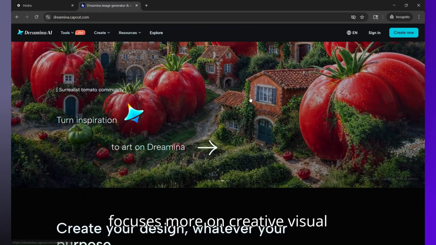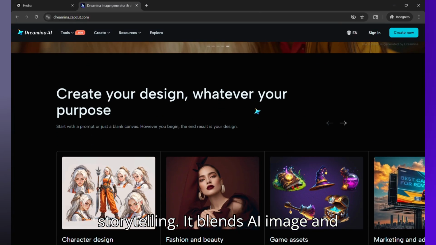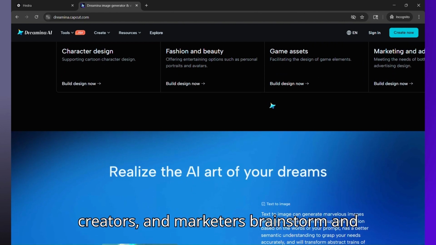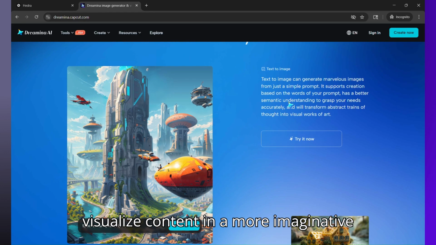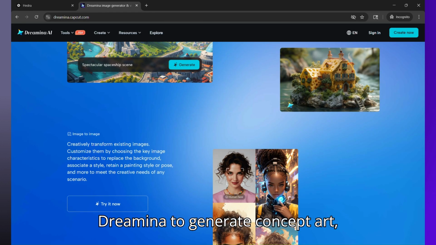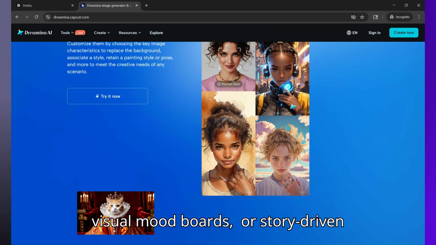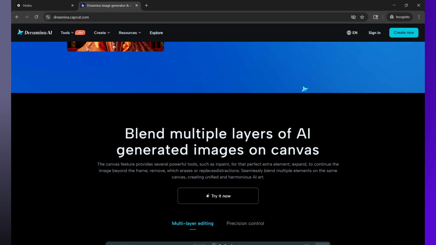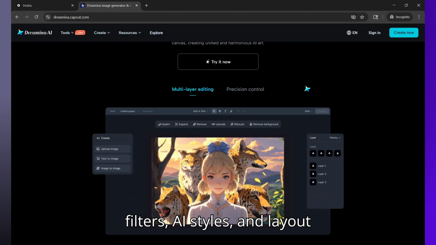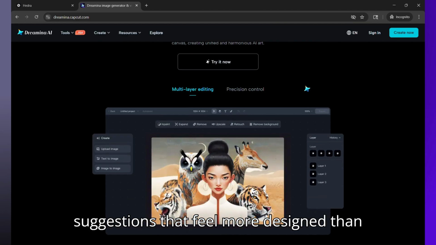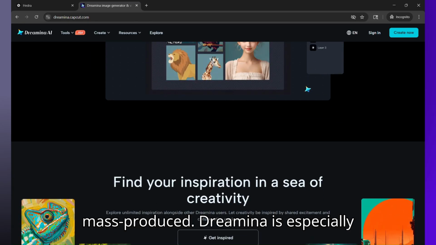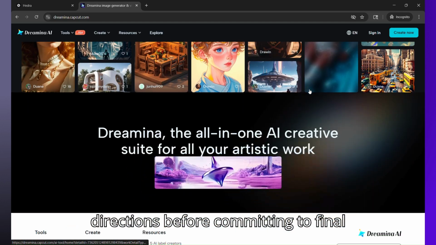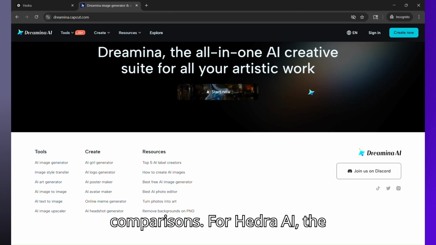Dreamina AI focuses more on creative visual storytelling. It blends AI image and video generation with a layer of artistic ideation. It's built to help designers, creators, and marketers brainstorm and visualize content in a more imaginative and less structured way. You can use Dreamina to generate concept art, visual mood boards, or story driven animations with a few lines of text. Its strength lies in its visually rich, aesthetic first approach, offering unique filters, AI styles, and layout suggestions that feel more designed than mass produced. Dreamina is especially useful when you're early in the creative process and want to explore visual directions before committing to final productions.